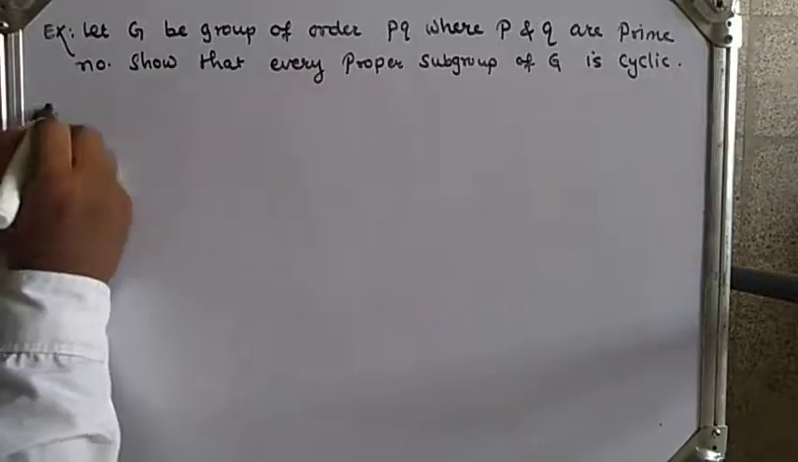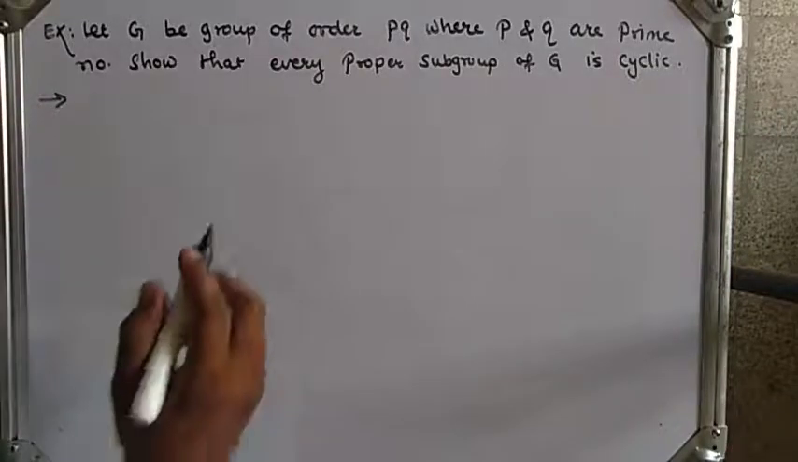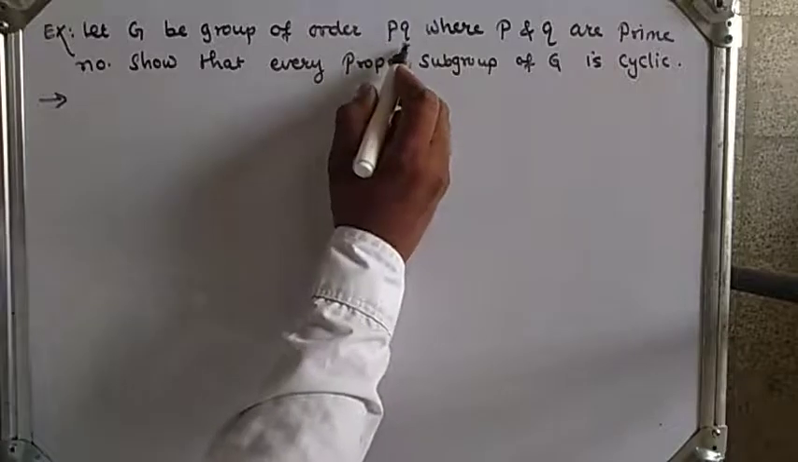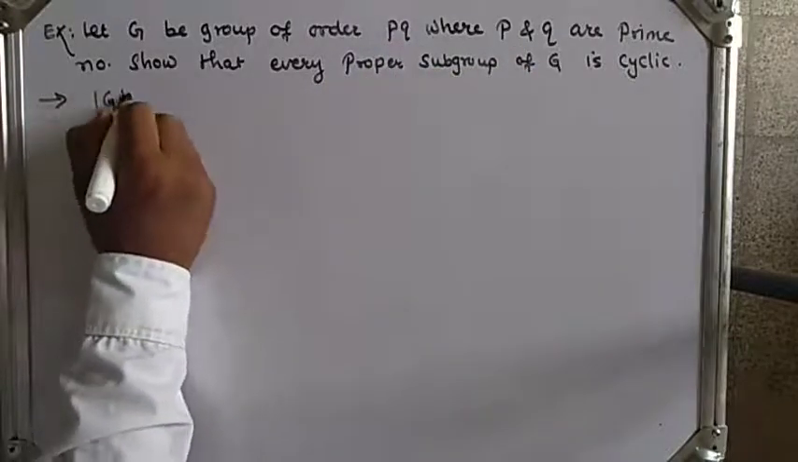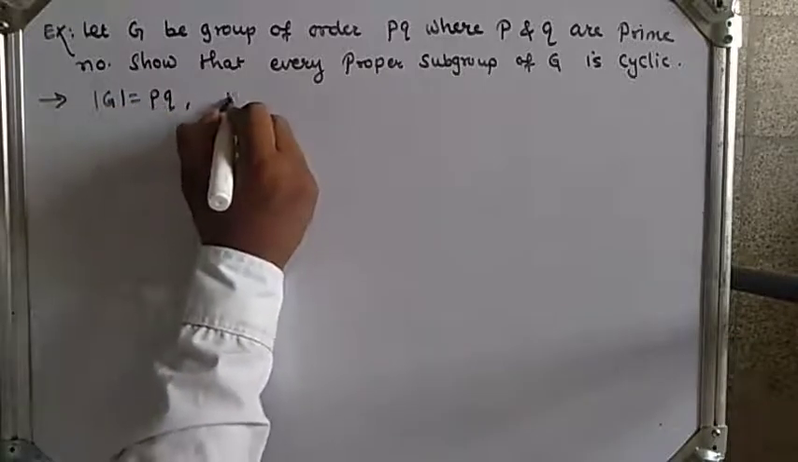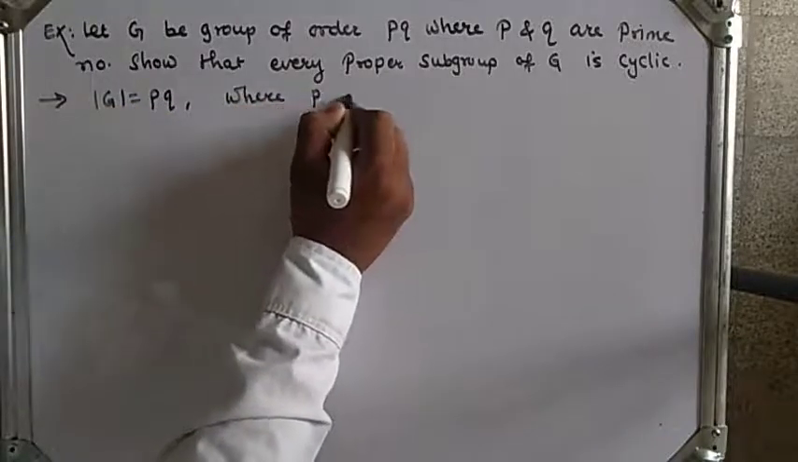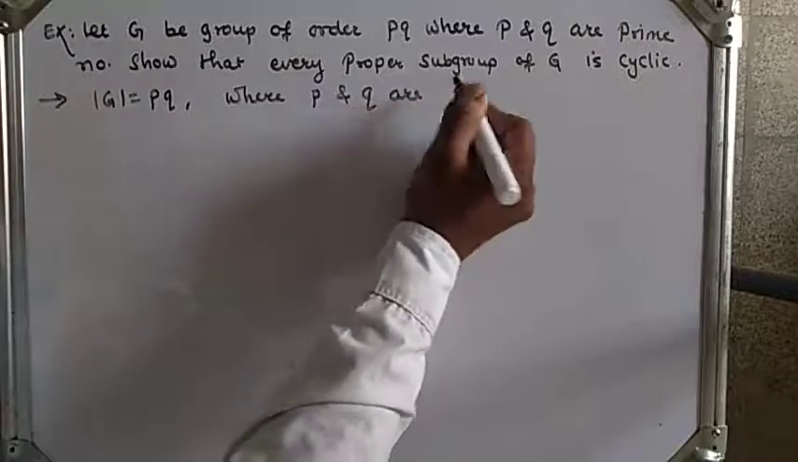So let's prove this. As we have given, order of G is pq, where p and q are prime numbers. So order of G is equal to pq, where p and q are prime numbers.